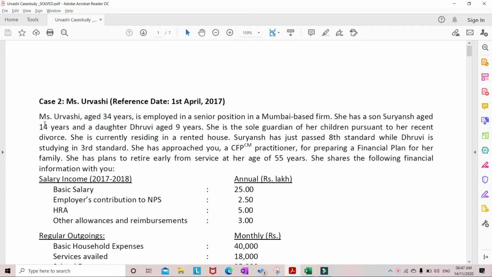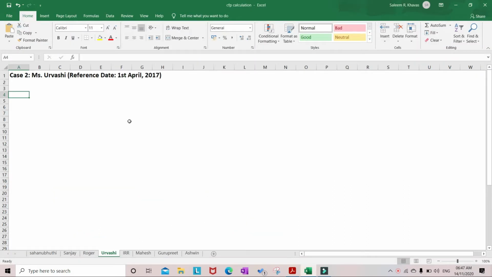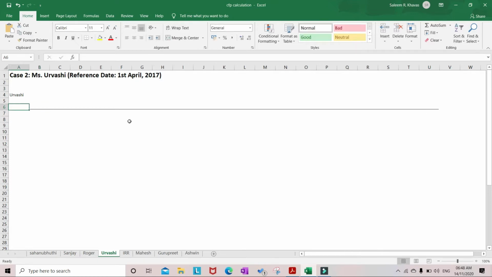Here it is given that Miss Urvashi is aged 34 years. So the present age of Urvashi is 34 years. So we'll draw the timeline. Urvashi, her present age is 34 years.